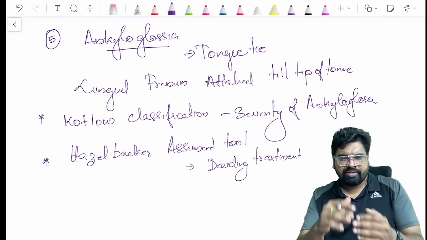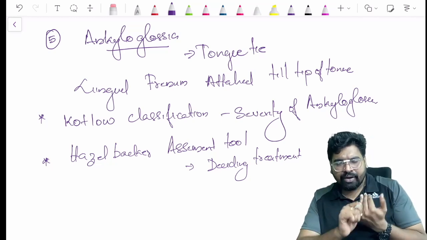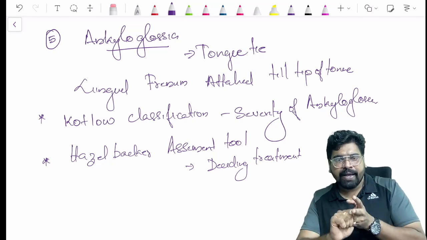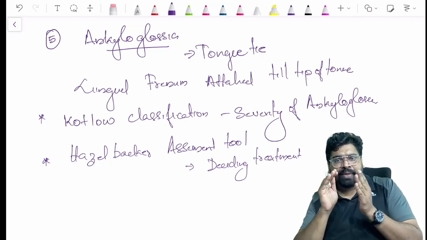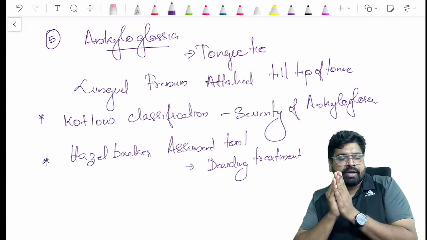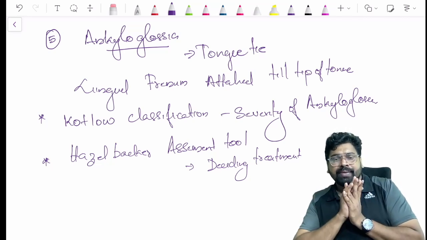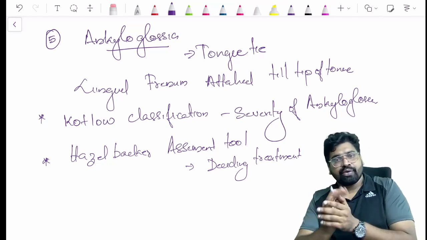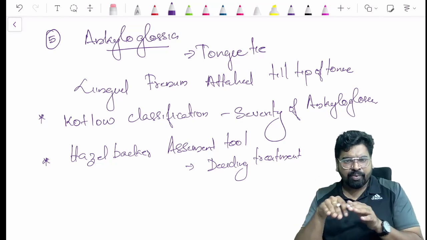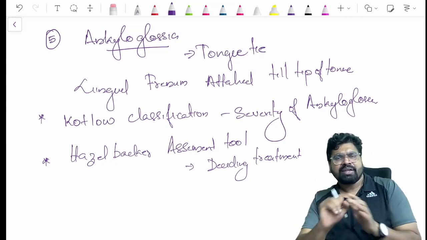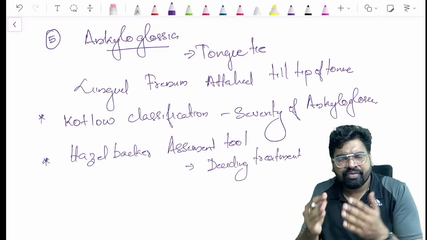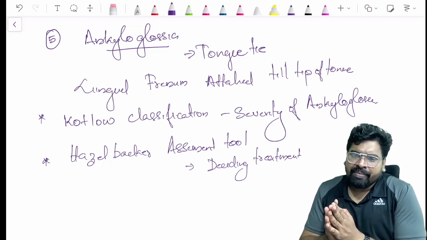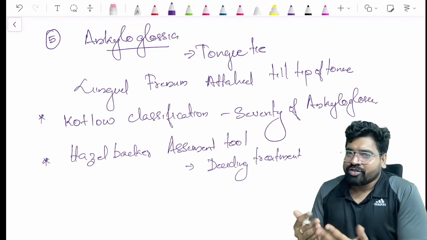So we have discussed microglossia, macroglossia, the geographic tongue, median rhomboid glossitis, and finally ankyloglossia. So this is about the developmental anomalies of the tongue. Hope you understood the different developmental anomalies of the tongue. See you in the next class with the next topic. Thank you.